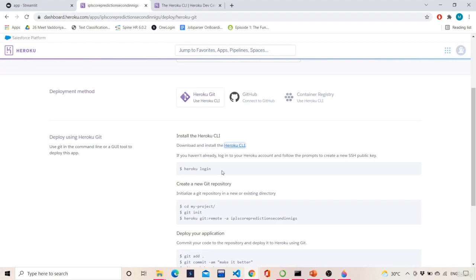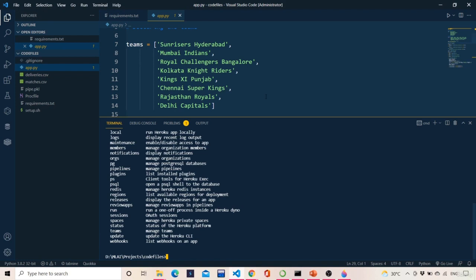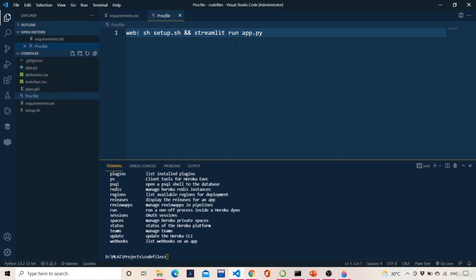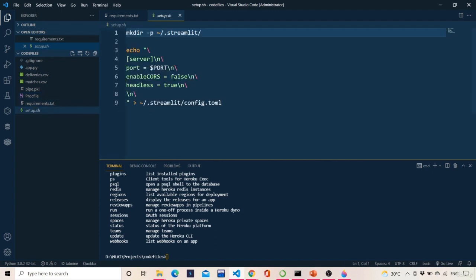Why I am using the command line interface over here is because of this Streamlit app. In a Streamlit app there are three files which we have to include: the Procfile, the requirements file, and the setup file. If you are deploying on Heroku, then the requirements file and Procfile are a must. The setup.sh file is nothing but the shell or script file which tells the Heroku server that this is the file from which you have to set up everything. You have to set up the Streamlit environment for our application because we are using the Streamlit app.